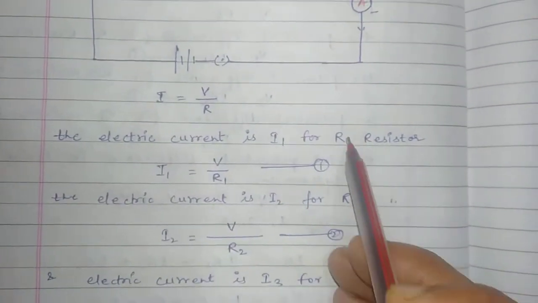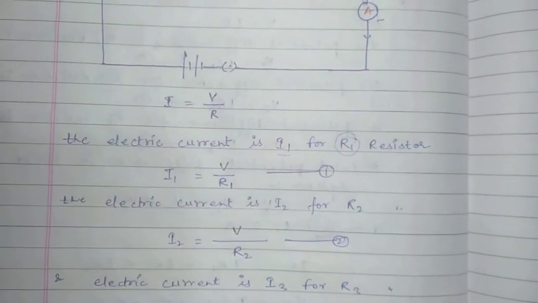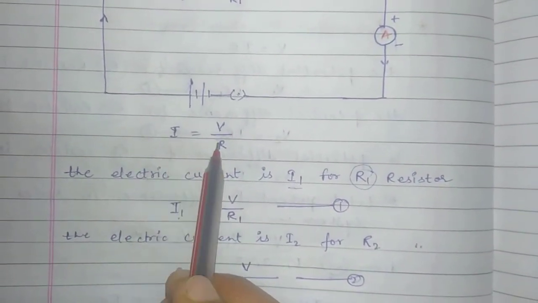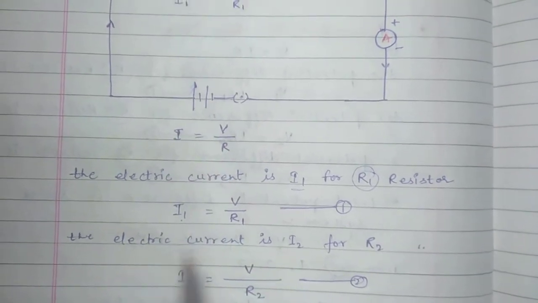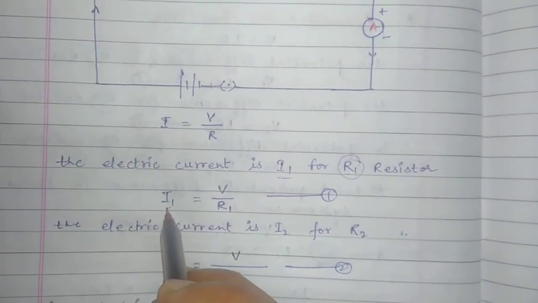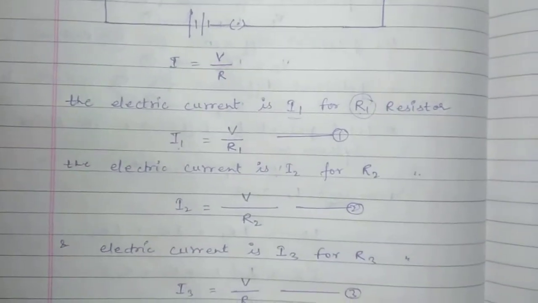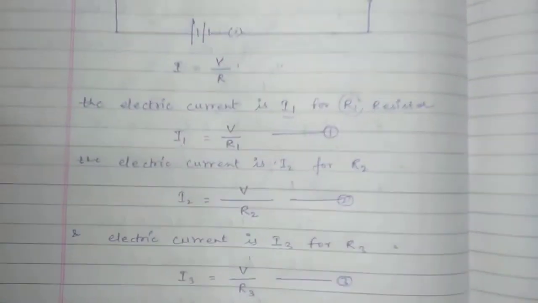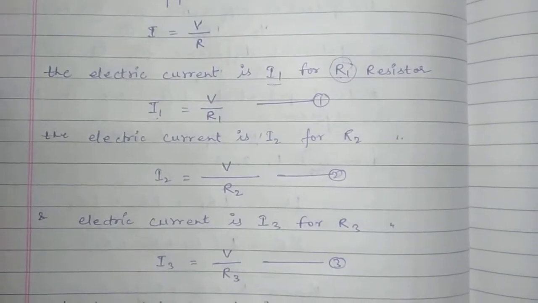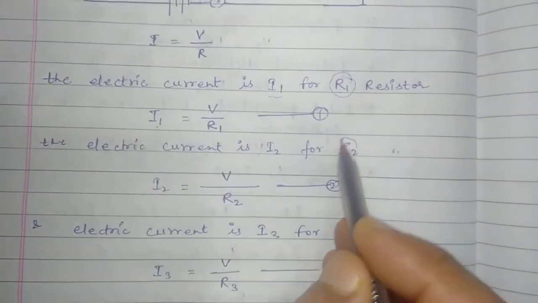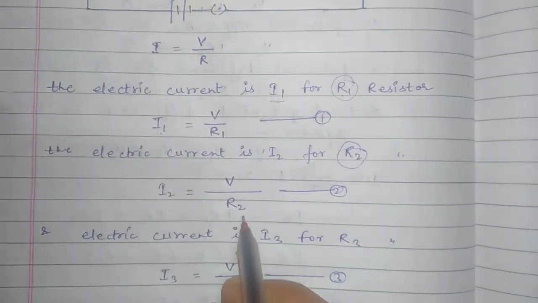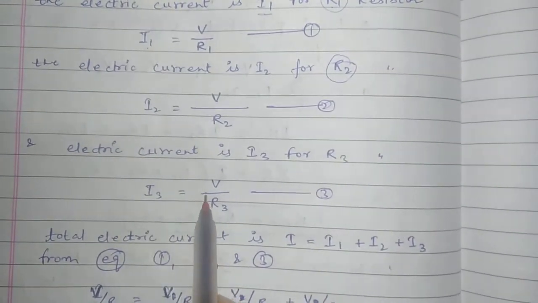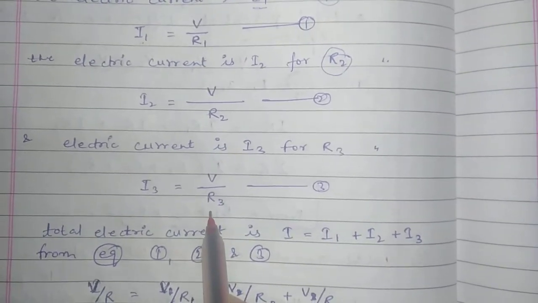Then what we get here: for the R1 resistor, student, according to Ohm's law, as we cross multiply, we get I is equal to V upon R. So for the R1 resistor, I1 is equal to V upon R1. This is equation number one. Then for the second resistor, we can write I2 is equal to V upon R2. This is the second equation. And for the third resistor, we can write I3 is equal to V upon R3.